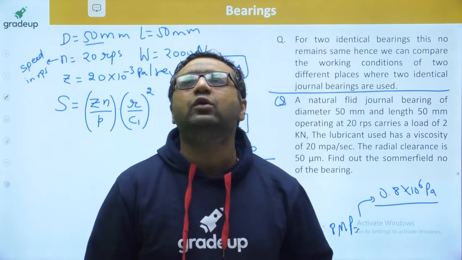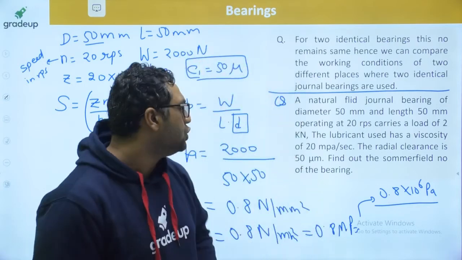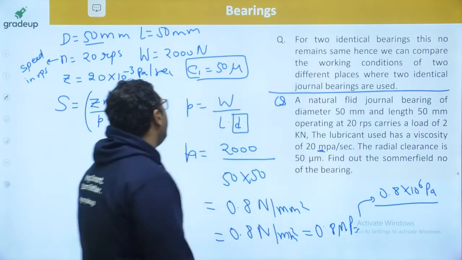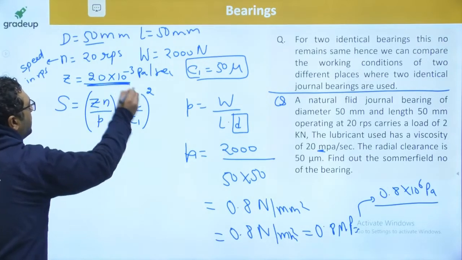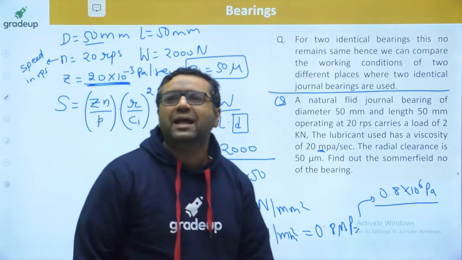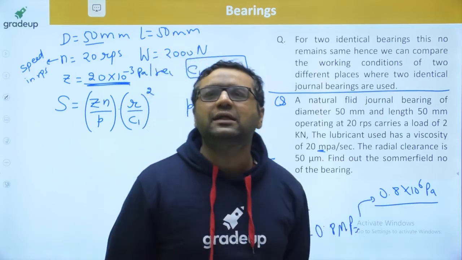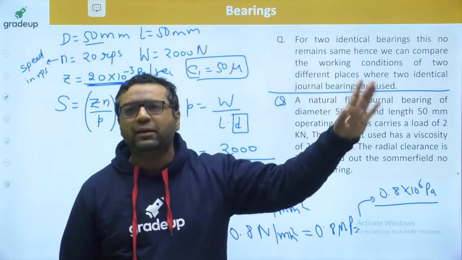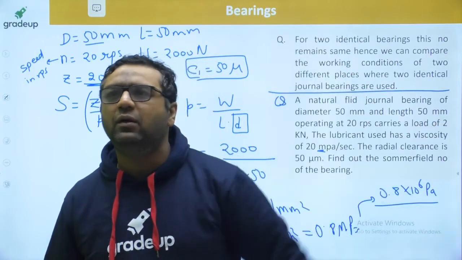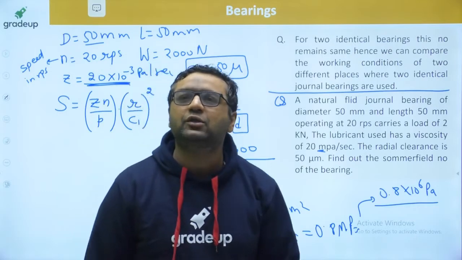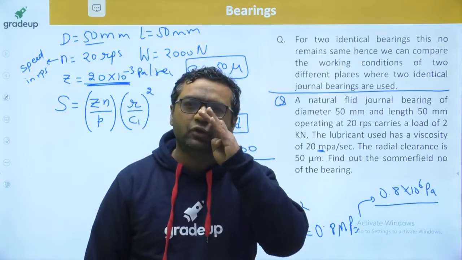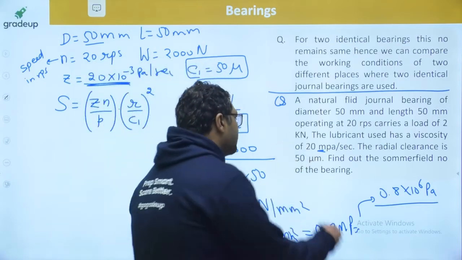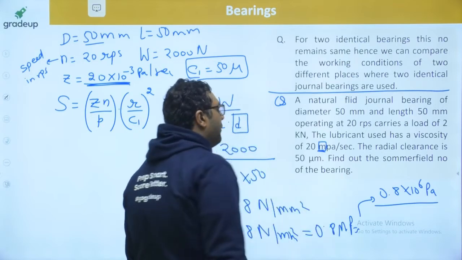Dear, everything you need to take in SI units. So whatever is given, if it is given in millipascal, you need to multiply it by 10 power minus 3, that I have already done. You just convert every unit to SI units. Yes, Naveen, it is given like that, so it is given wrong. But don't worry, in SI you will use the correct unit. This is a misprint. This is Newton second per meter square, what you are saying. But it is a misprint, so don't worry about that. You can use the right units. But yes, as it is millipascal, you will be multiplying it with 10 power minus 3.